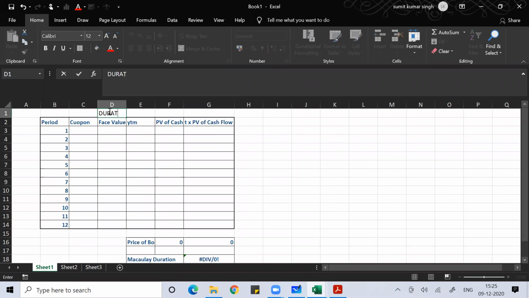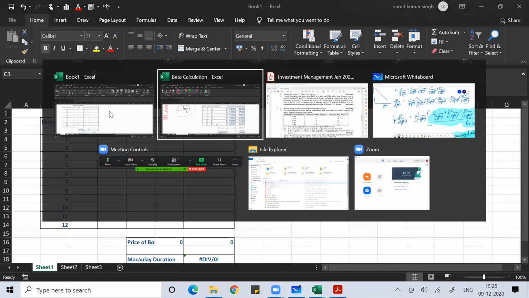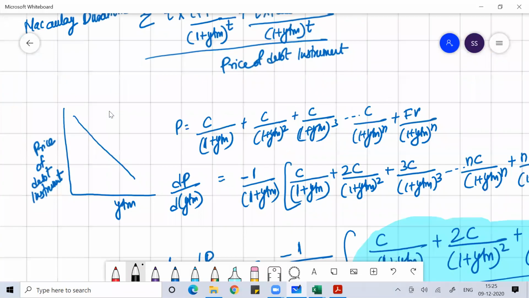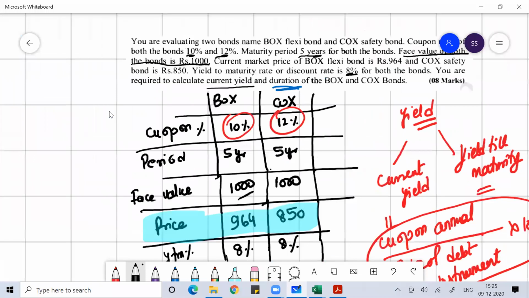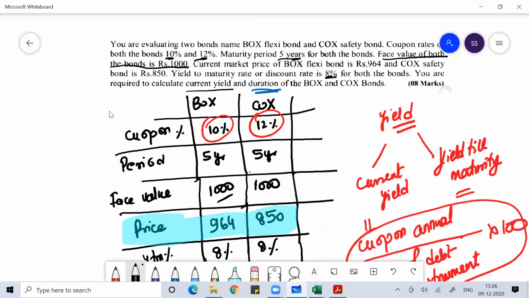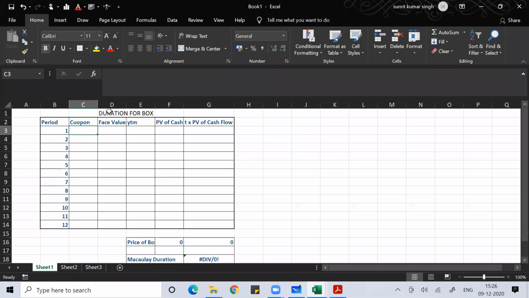First, I'll find the duration for BUX. What is the coupon rate? The coupon value I have already calculated. Coupon value is 100 rupees, the maturity is 5 years, and they are paying the coupon annually. So the coupon is 100 for 5 years.